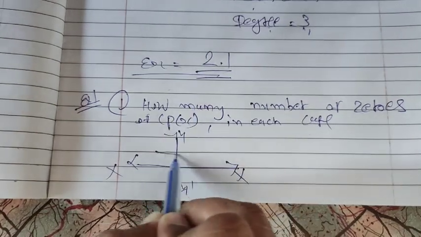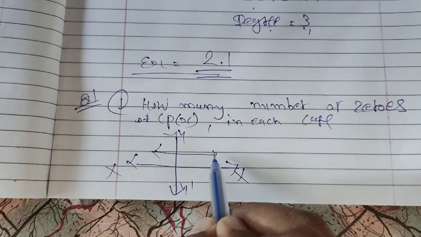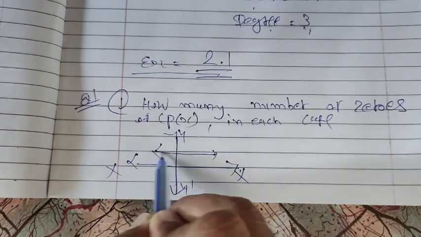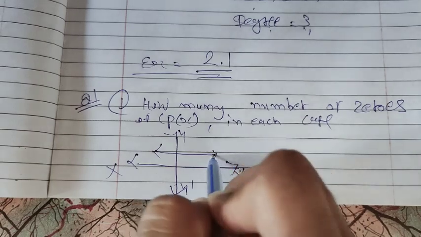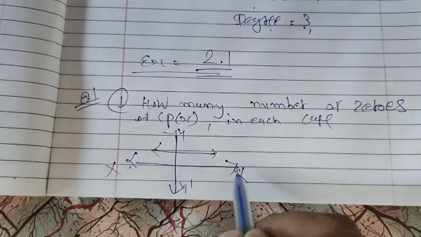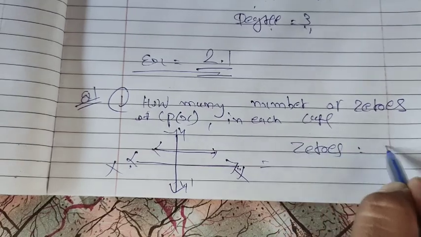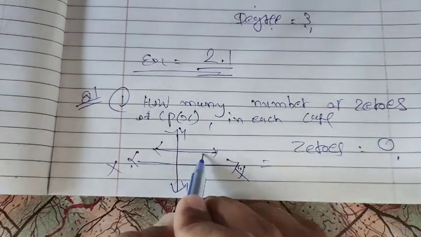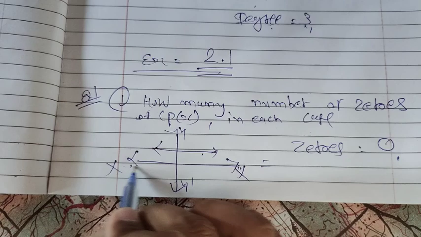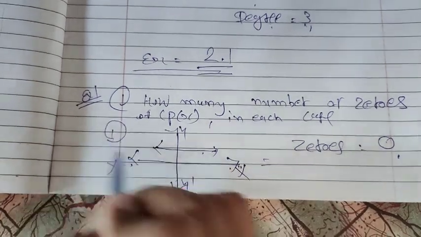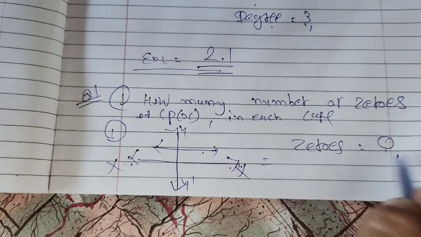Then draw. Does this line touch any point of the x-axis? No, this line does not touch the x-axis. So how many zeros? The number of zeros is equal to 0, because this line does not touch the x-axis. The number of zeros for the first figure is 0. Now we will learn the second question.